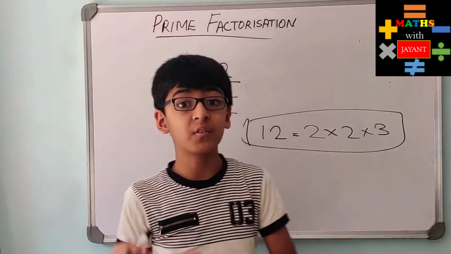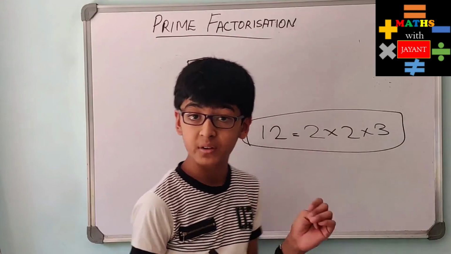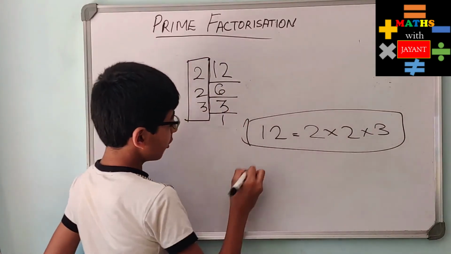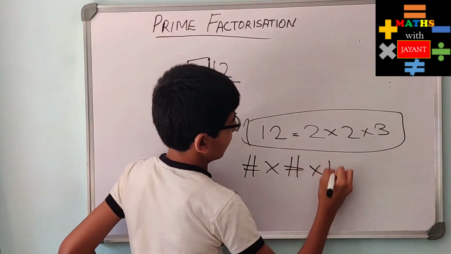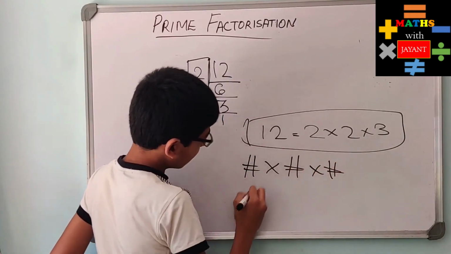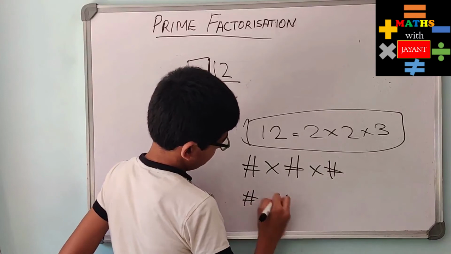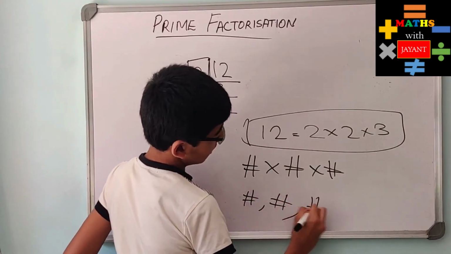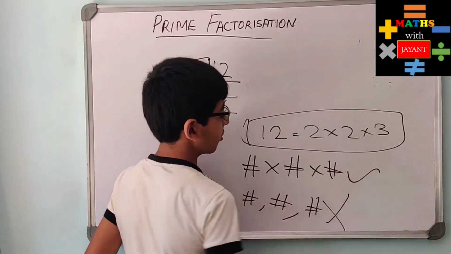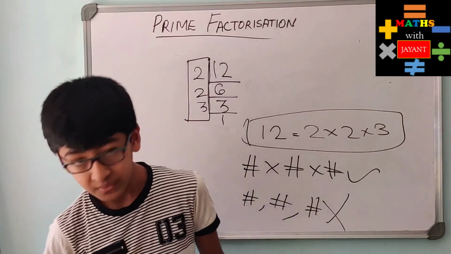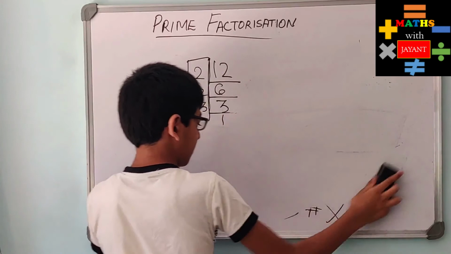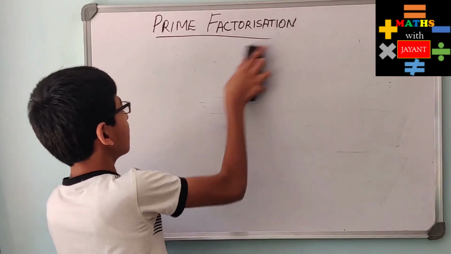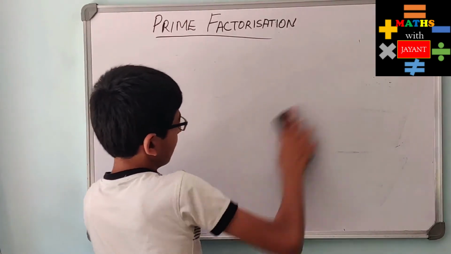Now let me give you a small important tip for prime factorization. We always write it in this format by putting into signs. We never write words or commas. This method is not allowed. We should use this method. Okay, so now moving on. Let us solve another example for 2 digits so that this method is clear.